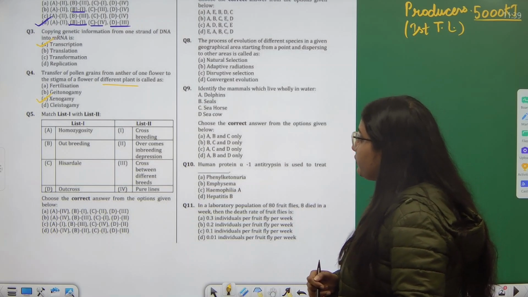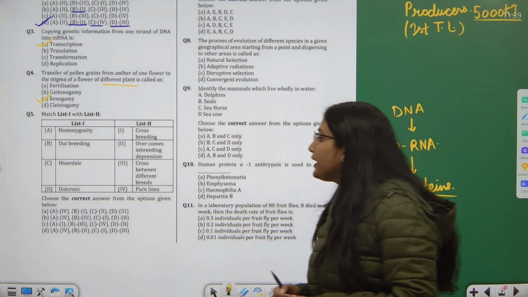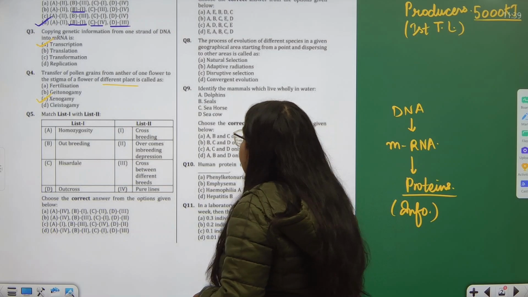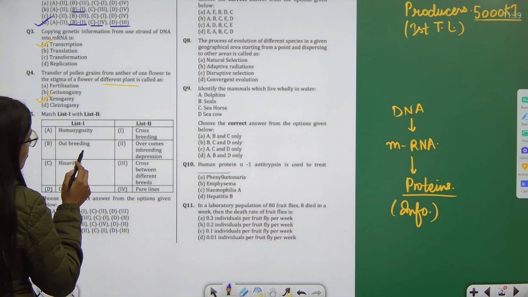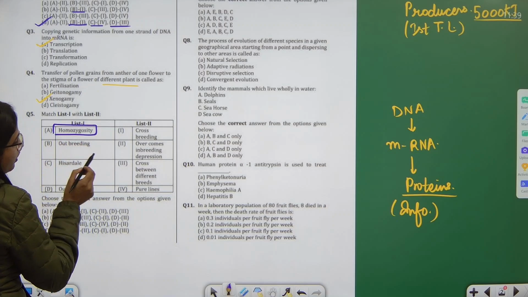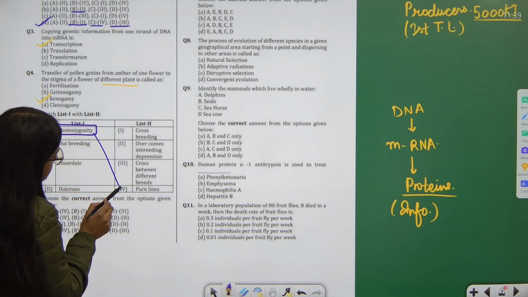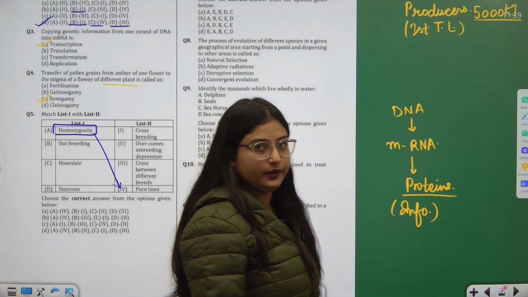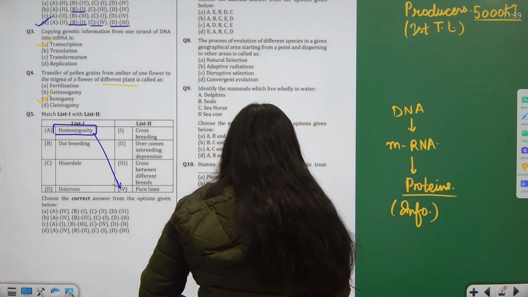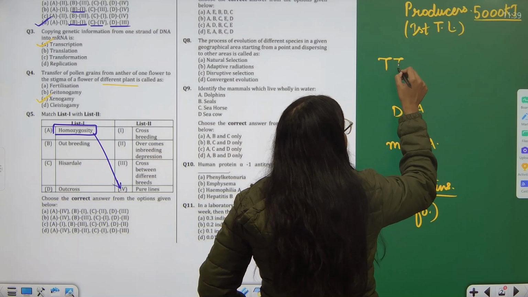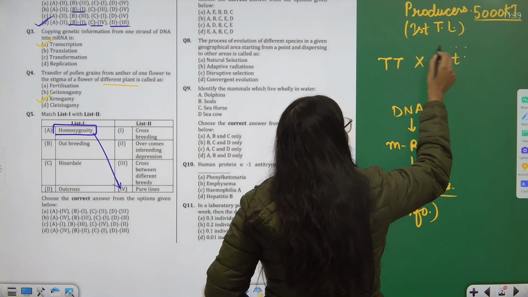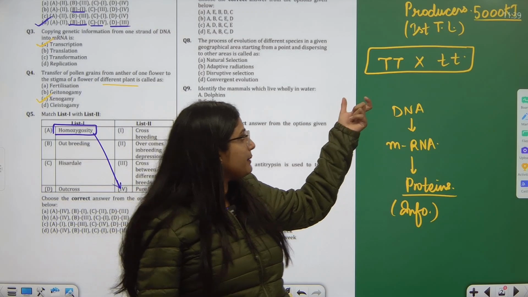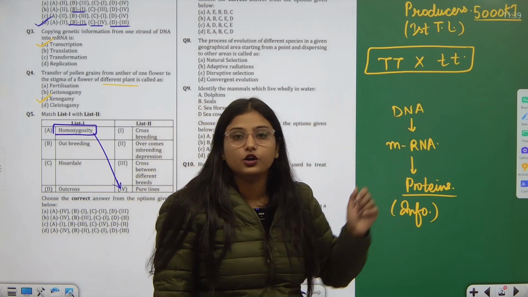Coming to question number 5, if we say homozygosity. Homozygosity is basically pure lines. You must have studied Mendel's experiment in class 10th, where we had genes such as T, T and small t. This was the first cross which Mendel did in the pea plant, hybridizing tall pea plants with the dwarf pea plants.